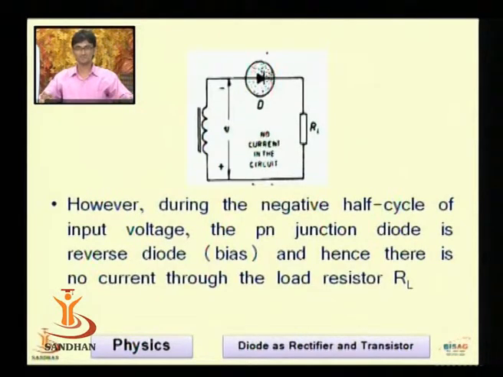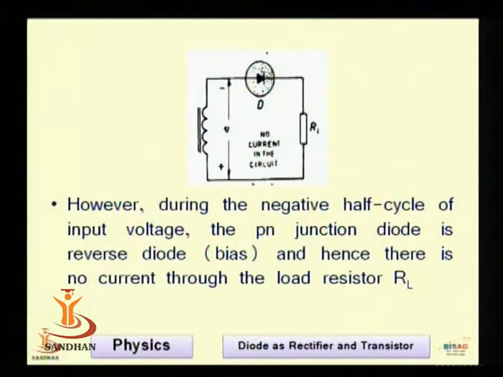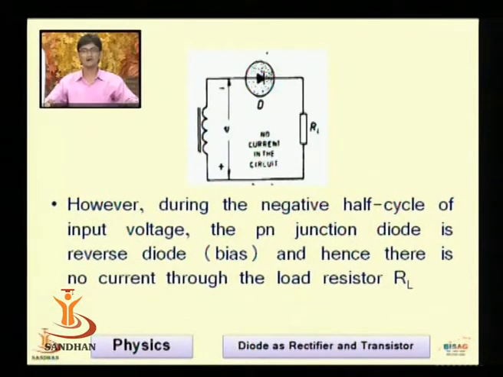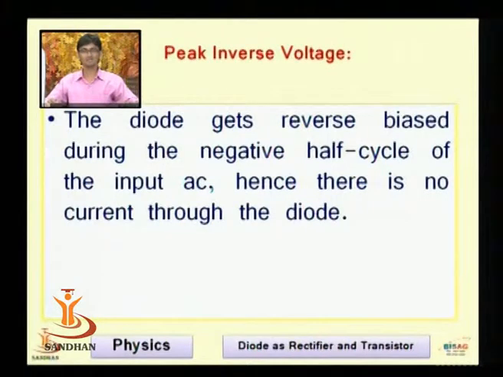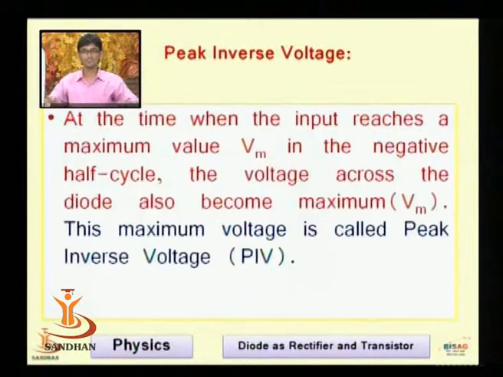This is how we can justify the positive half cycle and the negative half cycle of the given rectifier. During the negative half cycle of the input voltage, the PN junction diode is reverse biased and hence there is no current through the load resistor RL. Here is a very important term related to the rectifier. For the half wave rectifier, the diode gets reverse biased during the negative half cycle of the input AC. Hence there is no current through the diode. But when the input reaches the maximum value Vm in the negative half cycle, the voltage across the diode also becomes maximum.